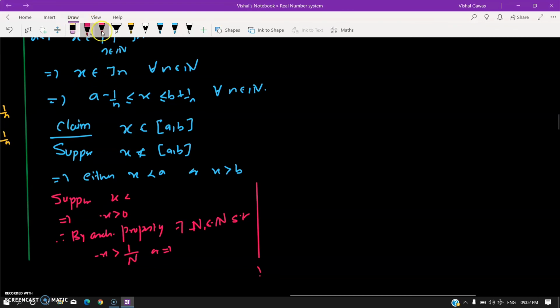So correction, this is a minus x bigger than 0. If I bring this n this side, x this side, what I get is a minus 1 by n1 would be bigger than x.